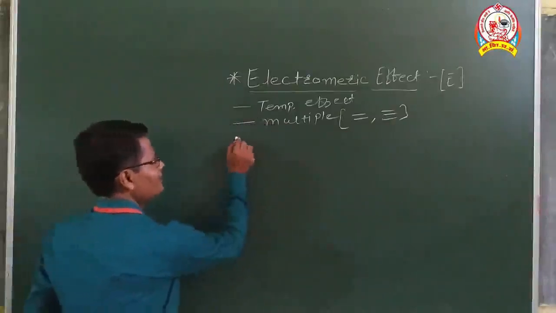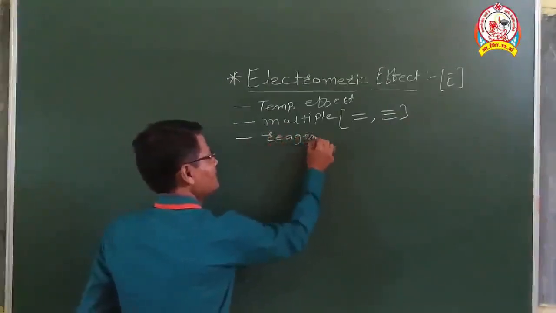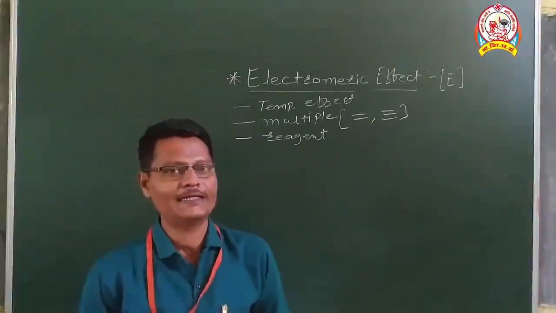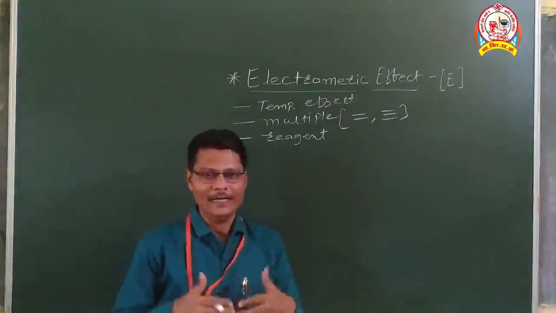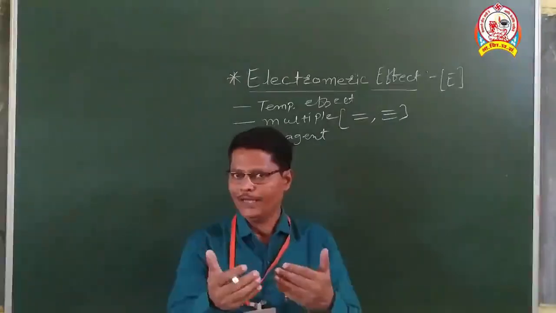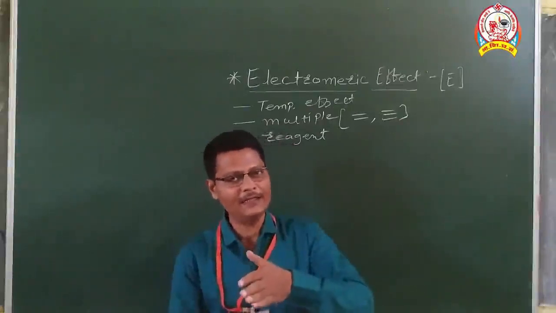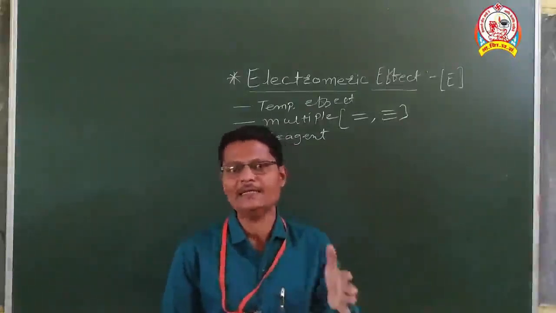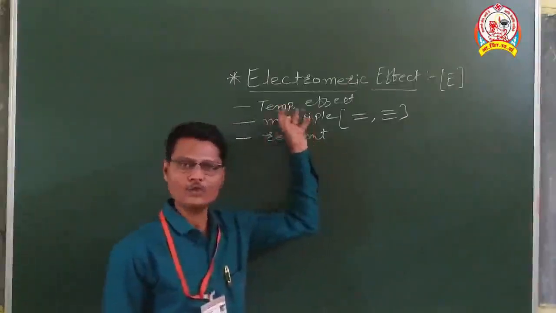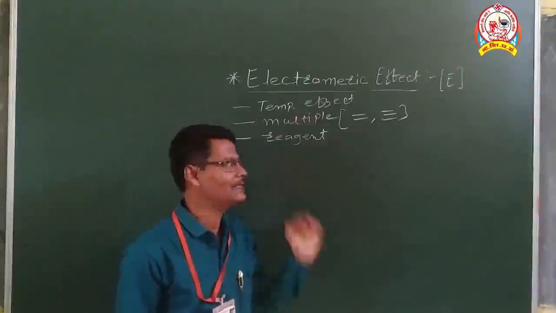The third point is this effect takes place in presence of a suitable reagent. That is also one of the most important characteristics of electromagnetic effect, that it happens only in presence of a suitable reagent. If we remove this reagent from the reaction, then you will find that the effect gets reversed, and since it gets reversed, this effect is called a temporary effect. So the role of the reagent is very important in this electromagnetic effect.